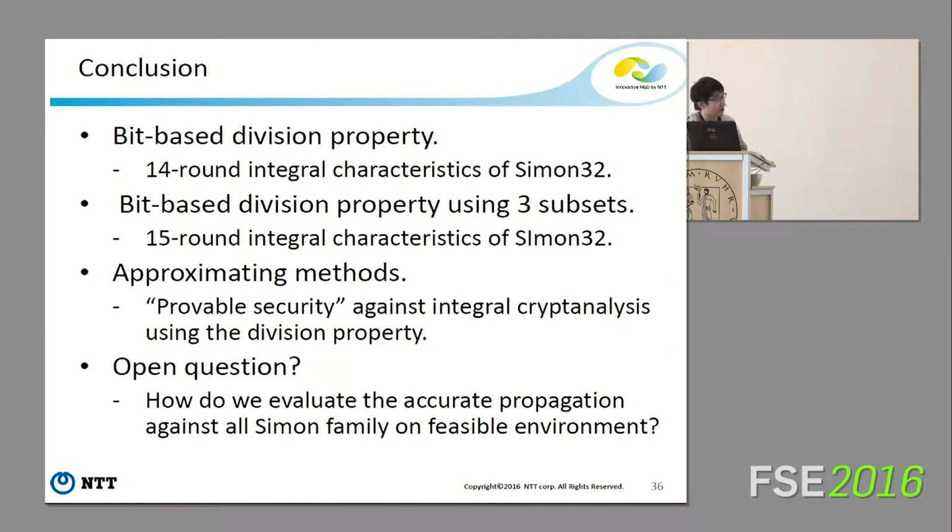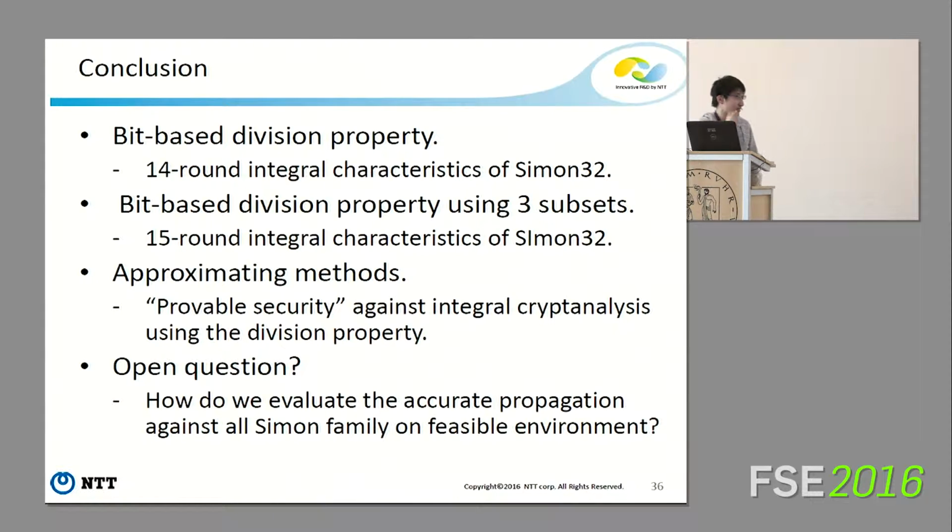Okay, so finally I conclude my talk. I propose a bit-based division property, and this simple version covers 14 rounds, and the bit-based division property using 3 subsets. By using this method, we can prove the tight integral characteristic. And by using approximating methods, we can prove provable security against integral cryptanalysis using division property.